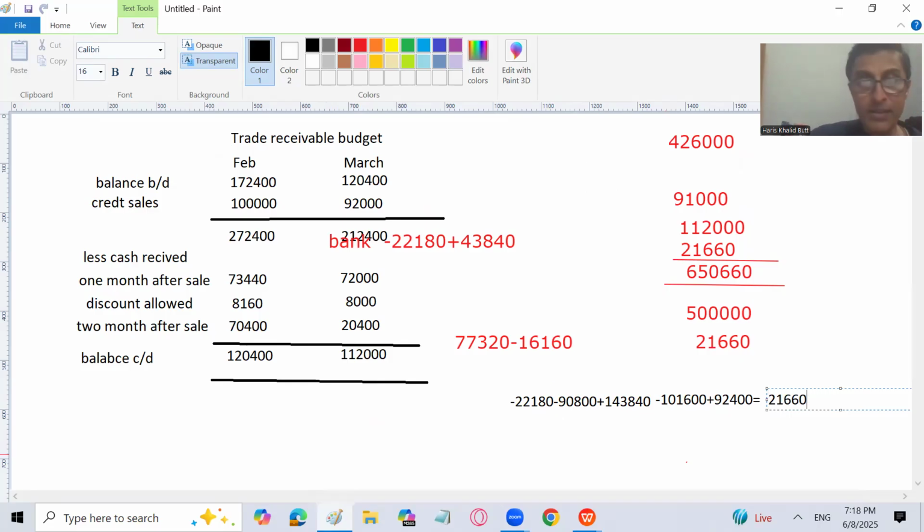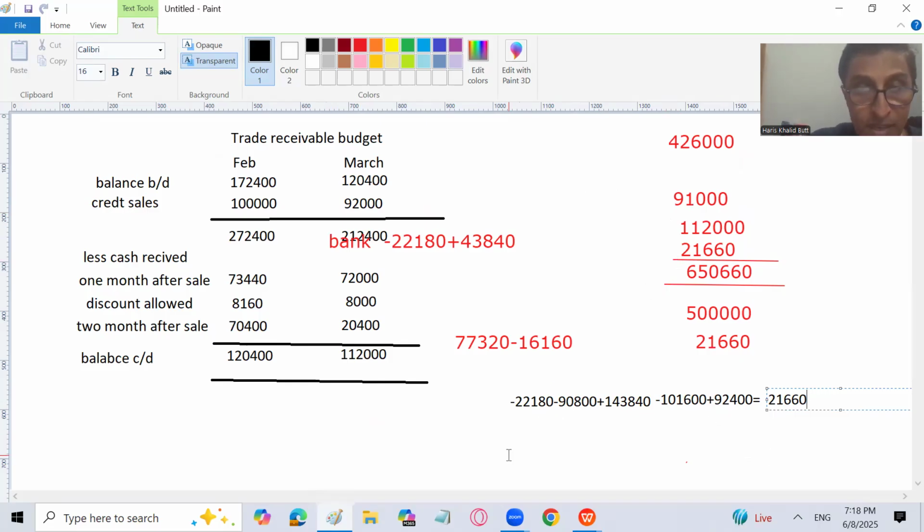You can calculate that. You will get the answer of 21660. Because now the bank overdraft of 22180, after adding 43480, which is the resultant amount of whatever cash was coming previously and now whatever cash is coming into the business in February and March with discount, the answer will become a positive bank of 21660. That's what I have written in the balance sheet.